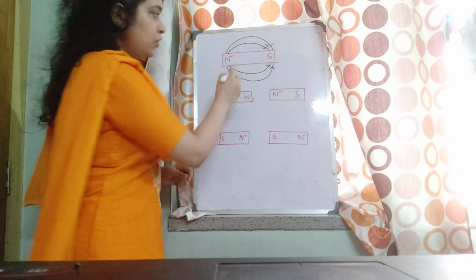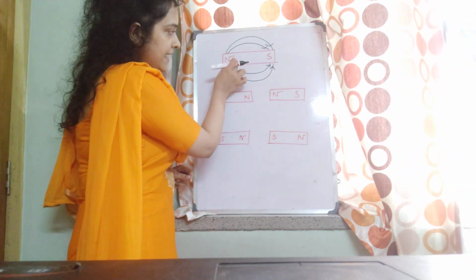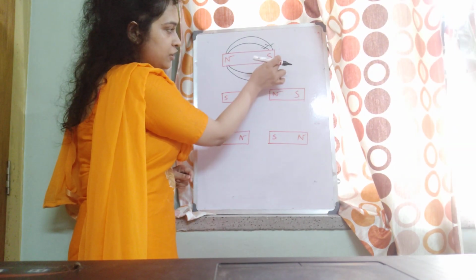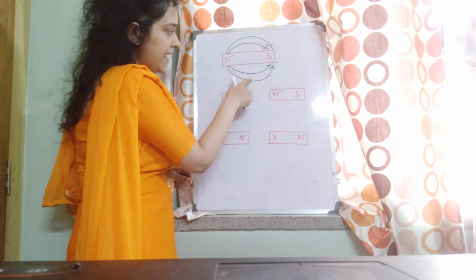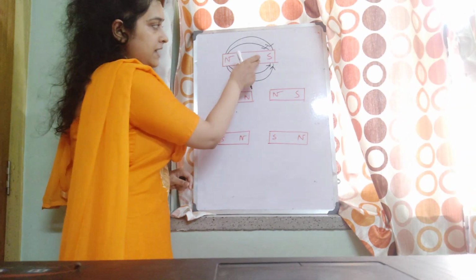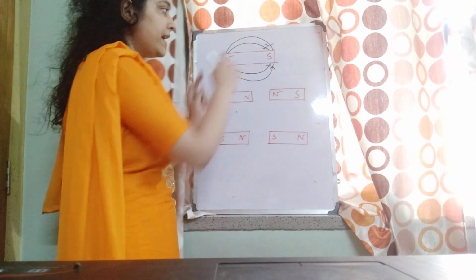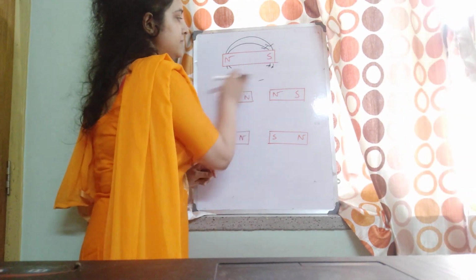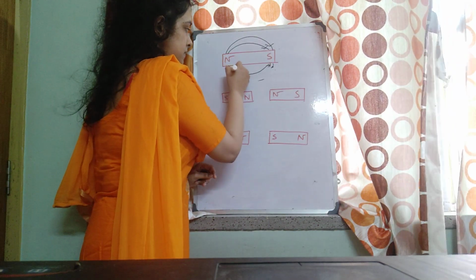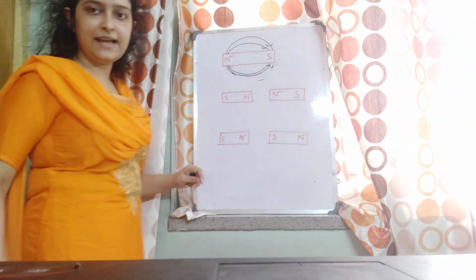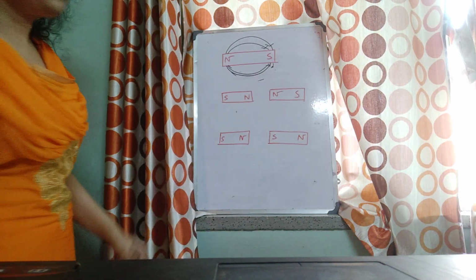Here I have placed the two lines close to each other, but here widely spaced, because at the center the magnetic field is very less compared to the two ends. So I won't draw like this.